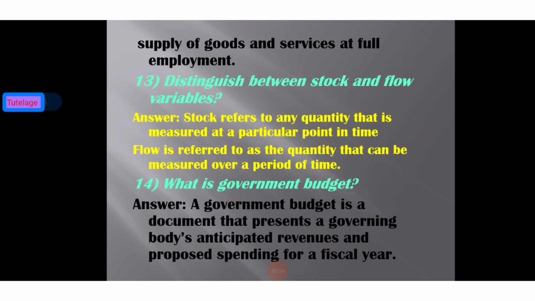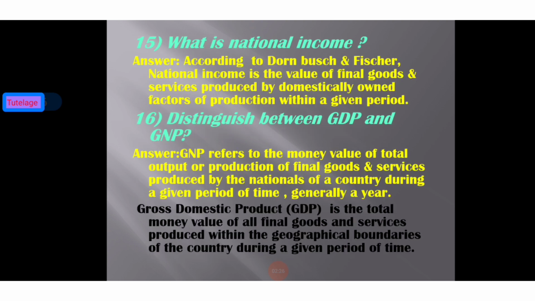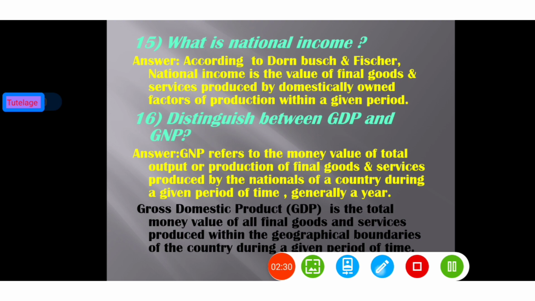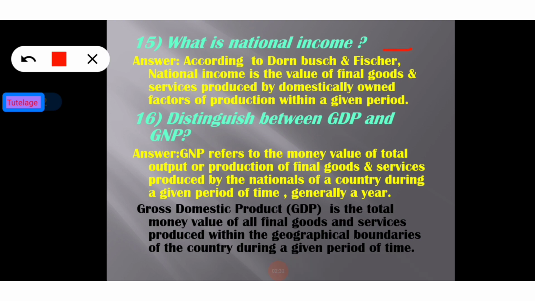Now going to the next question, one of the most important questions of economics: what is national income? According to Dornbusch and Fischer, national income is the value of final goods and services produced by the domestically owned factors of production within a given period of time.